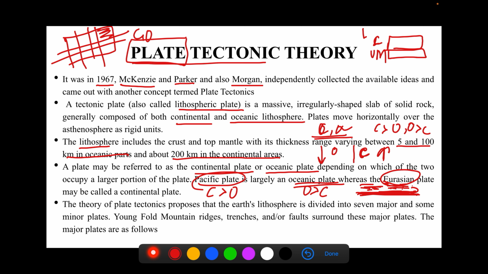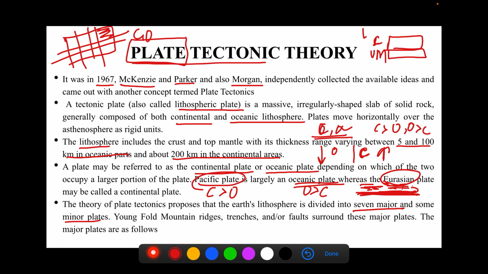So the theory of plate tectonics proposes that Earth's lithosphere is divided into seven major and some minor plates. We all know that there are seven continents, and we can just remember by 7 that seven major plates are present. We have to have an idea of what the names of these plates are and what their location is, but we do not need to remember